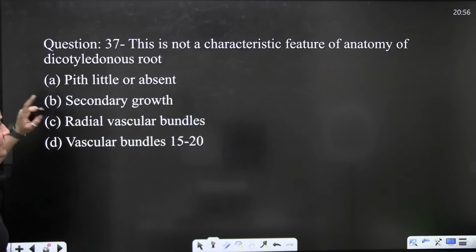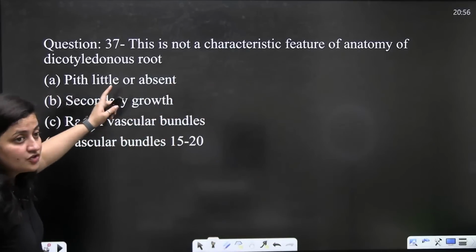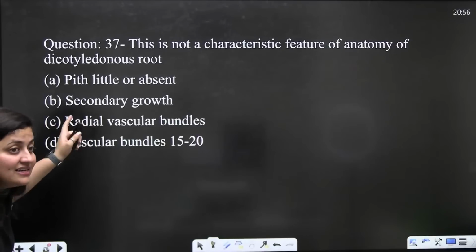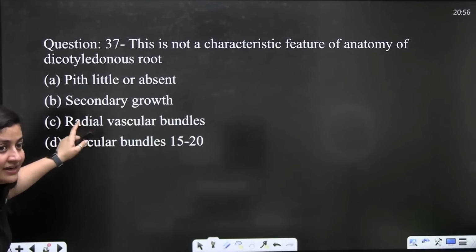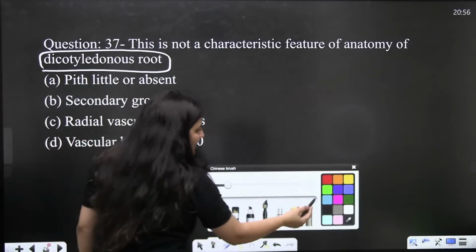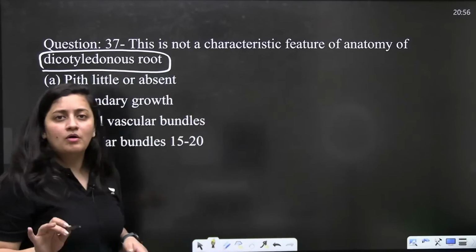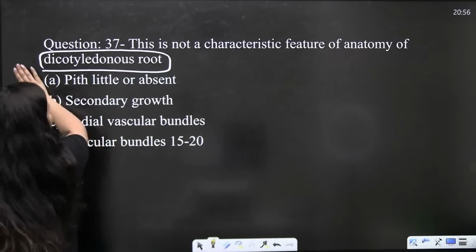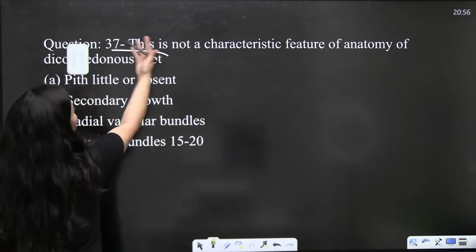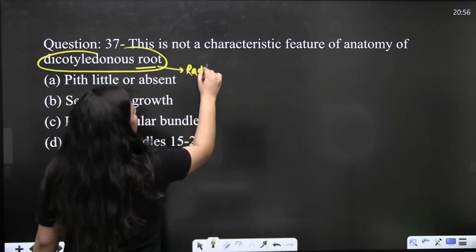Now the next question: this is not a characteristic feature of the anatomy of dicot roots. In yesterday's session we revised it. If I were in your place, first of all I would read the question, and whatever I know about that statement, I would keep it in my head. It is a dicot root, and one thing I know about the root is that it has a radial vascular bundle.